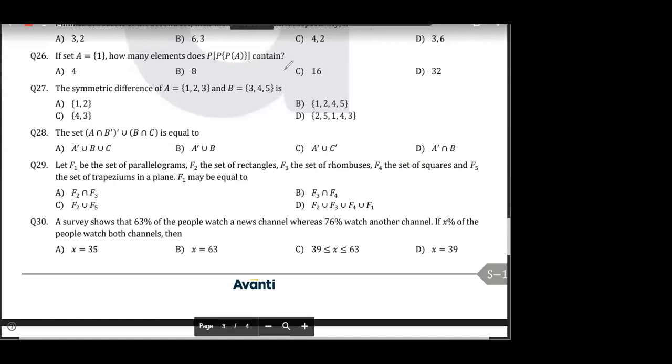Vikas, P of A will have what? 2 to the power 2 elements, which is 4 elements. So power set of this will have how many elements? 2 to the power 4 elements, right? That is how 2 to the power 4 came. ठीक है?